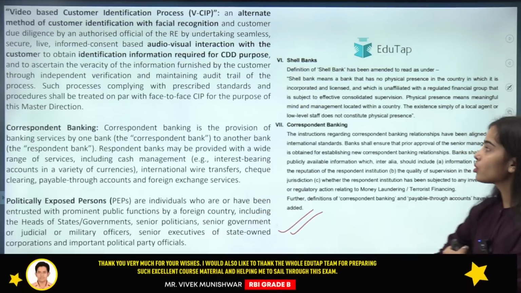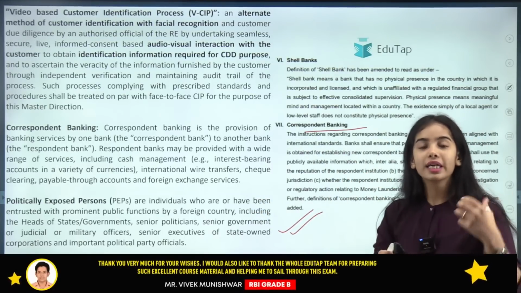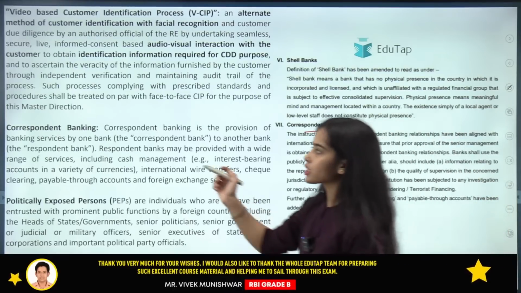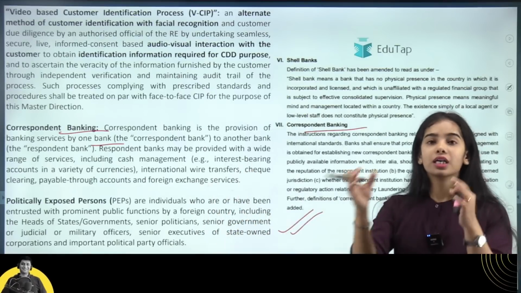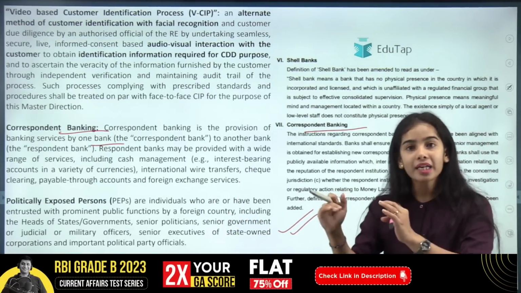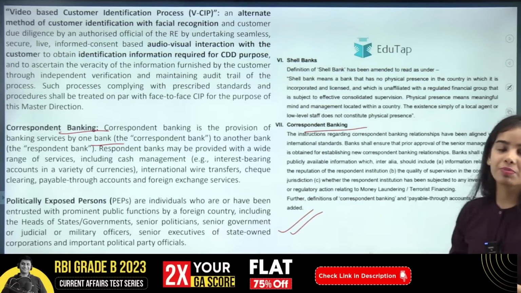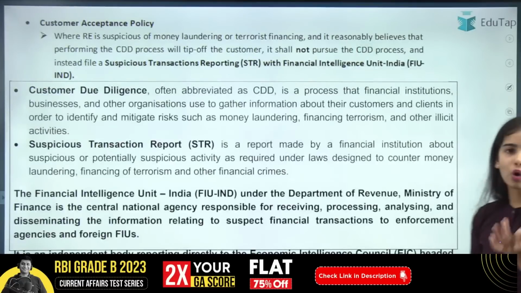So the correspondent banking, the correspondent bank is the one that is providing the services to the respondent bank. So that is correspondent banking, that one bank is providing the services to the other bank. The one bank that is providing the service is the correspondent bank. The bank that is taking the service is the respondent bank. So these are the definitions that have been specified in the master direction, okay, in the norms.